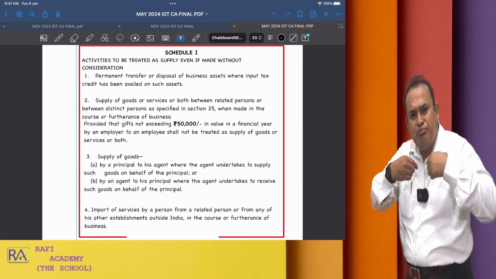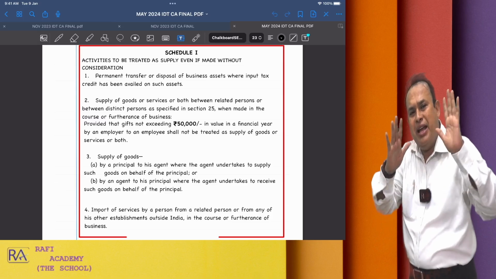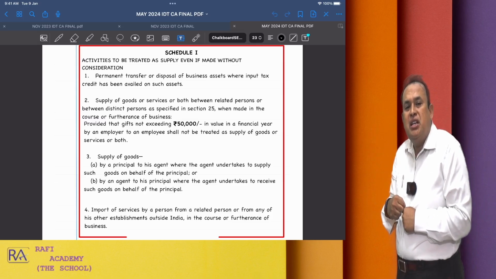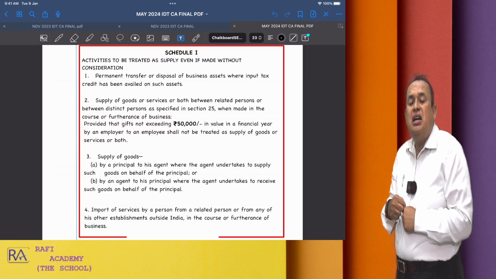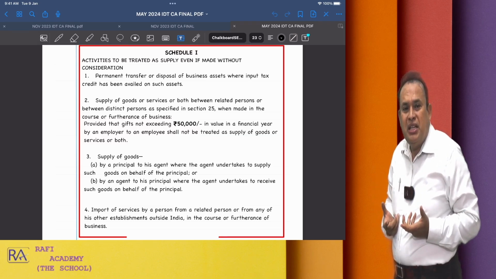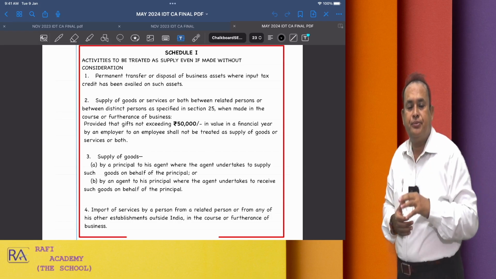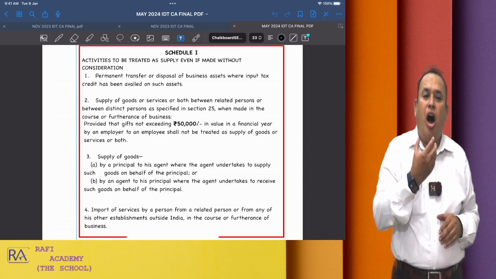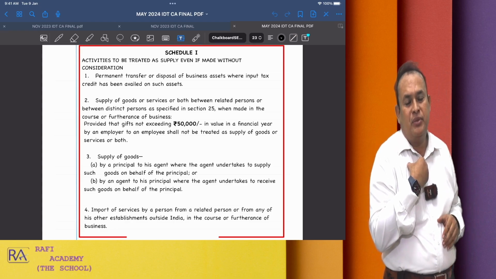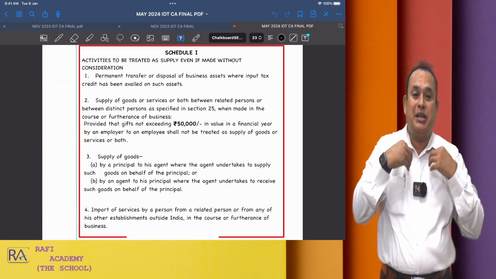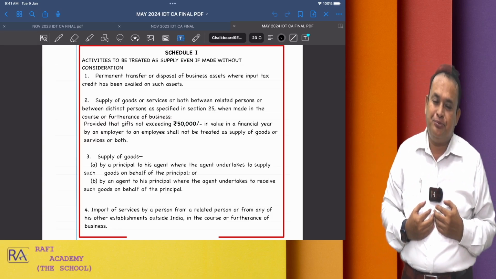If I give to you, you take it away, and I have no right to get it back again. That means it is irrevocable transfer of my business assets. On those business assets, I already availed the input tax credit under GST law.